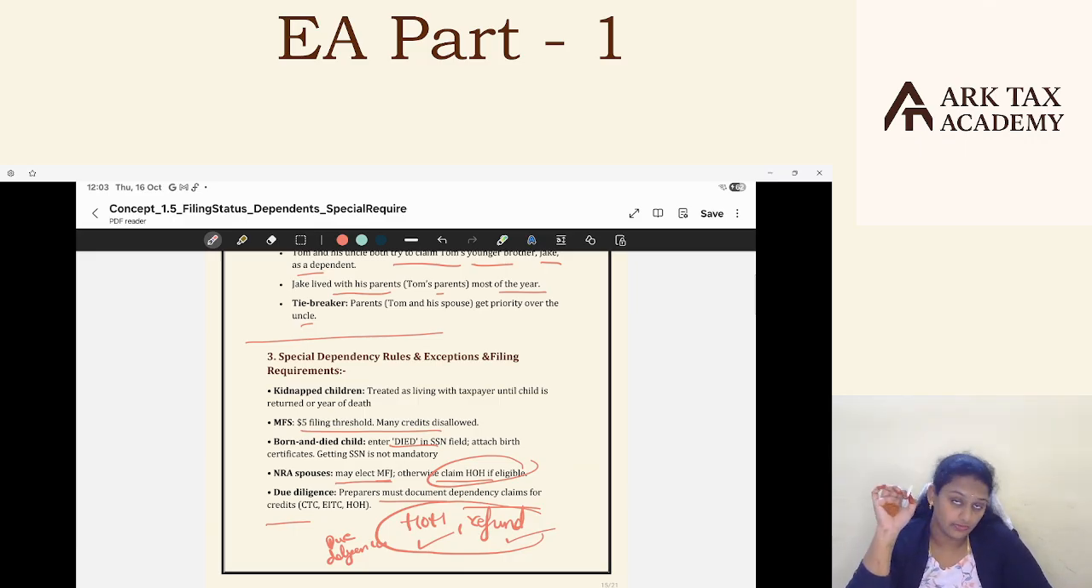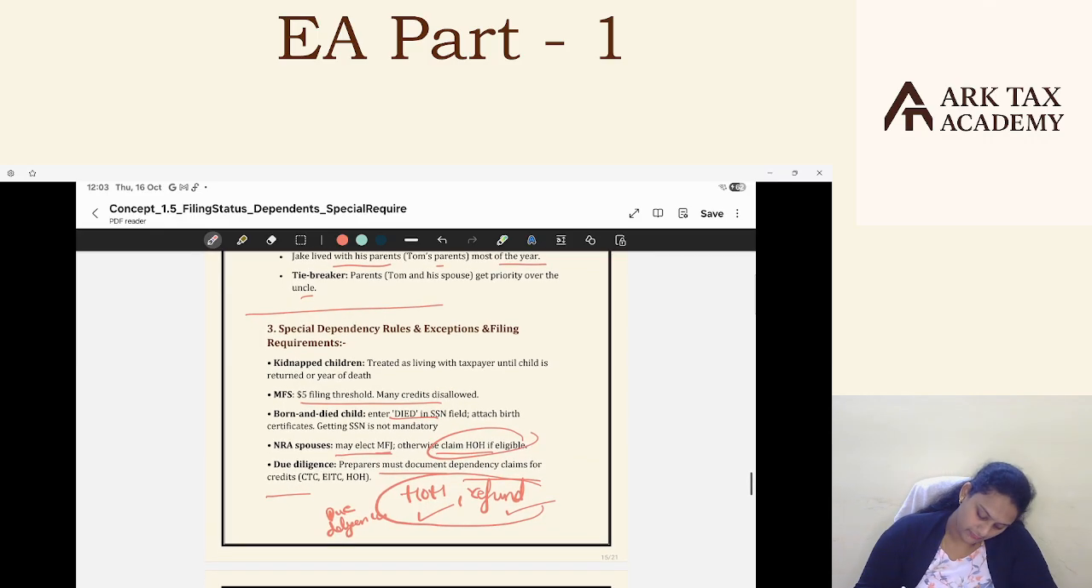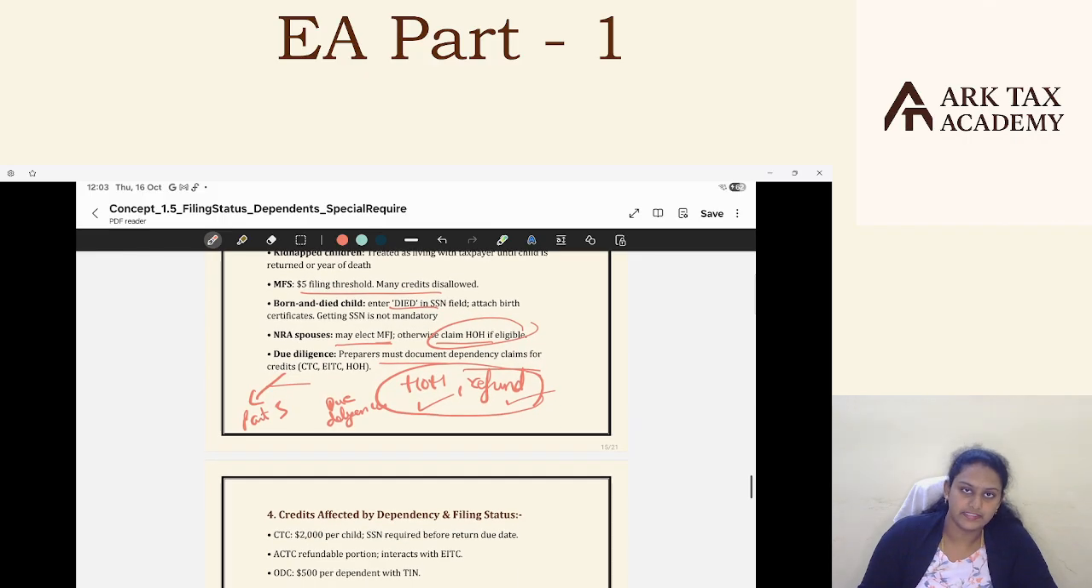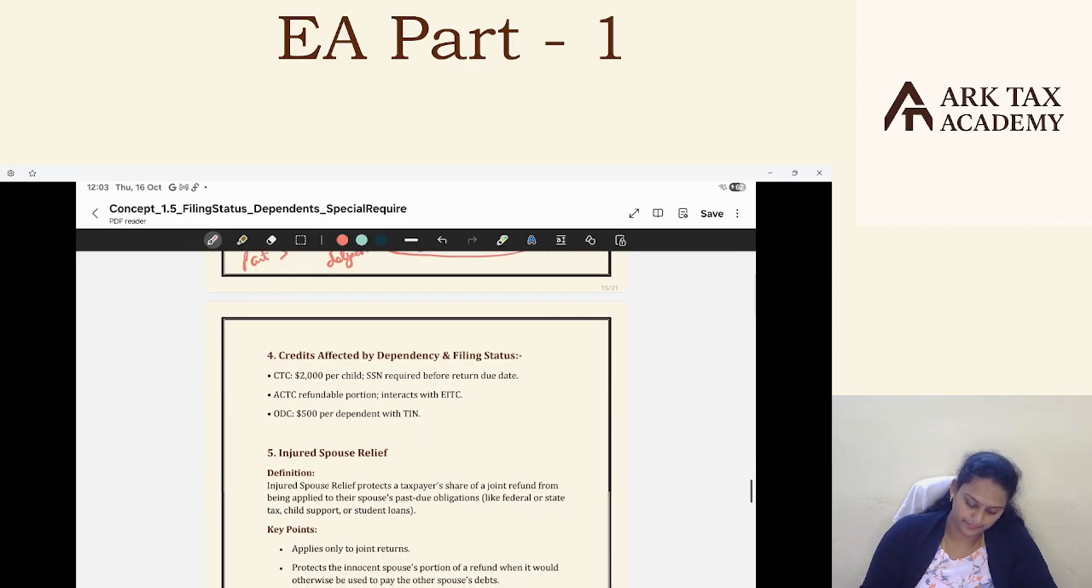And he needs to fill this due diligence checklist. If something goes wrong, he will have penalties. Even though that person is not eligible for head of household, if you as a preparer still show that this person is a head of household person, then there will be some penalties. We'll clearly learn in part 3. So the preparer should be very cautious while finalizing on this head of household status or claiming the refundable credits in the taxpayer's return. Otherwise, if something goes wrong, the preparer will have the penalties.